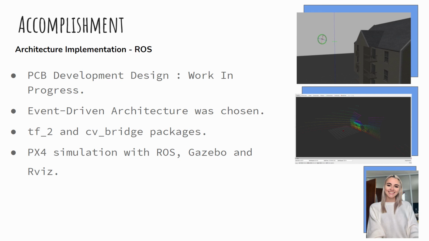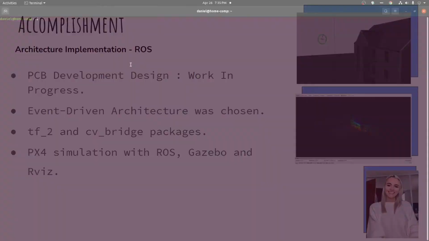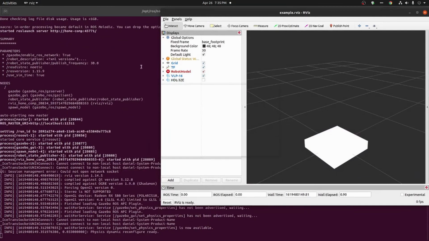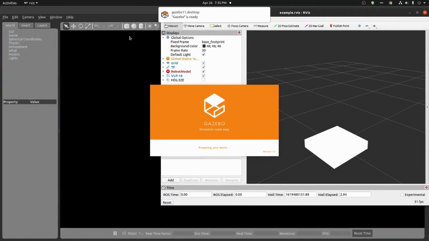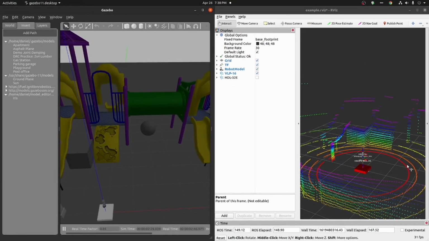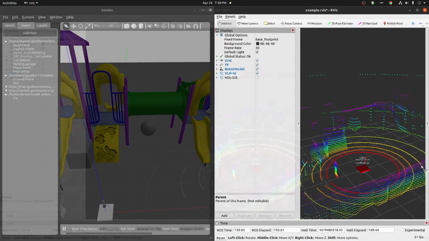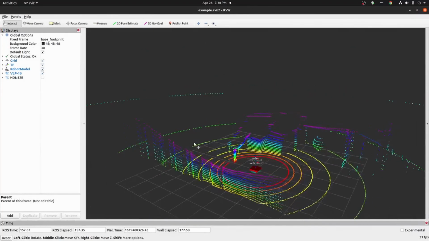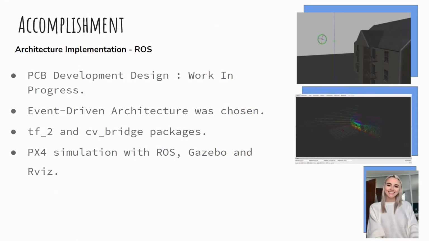Finally, a PX4 simulation with ROS, Gazebo, and RViz was achieved, more specifically the Velodyne POC. The simulation was achieved by running a ROS launch command to launch various nodes to publish and subscribe to different topics, which can be seen using RViz. In this case, we focus on the Velodyne points topic. We also observed how the point cloud data could be visualized at different altitudes and angles to recognize the varying perspectives that could be observed while the drone is in the air.